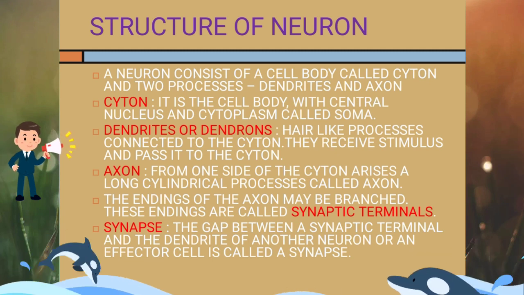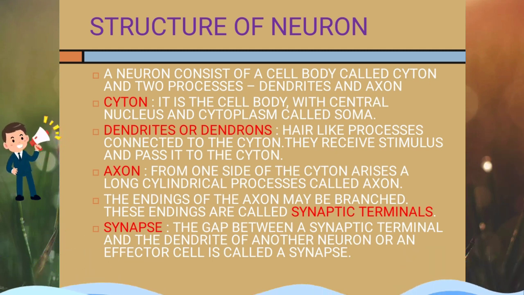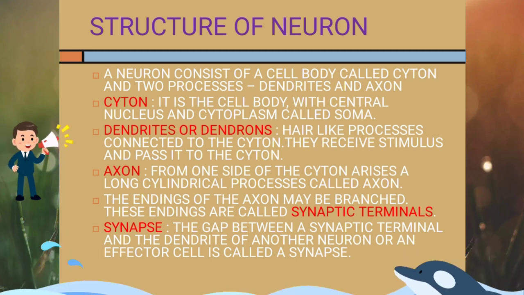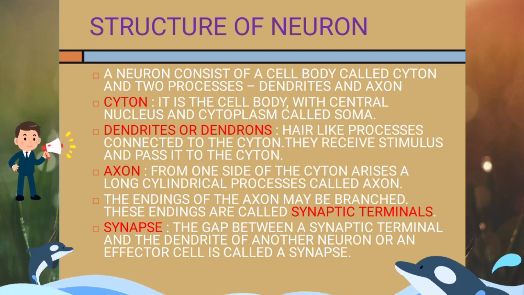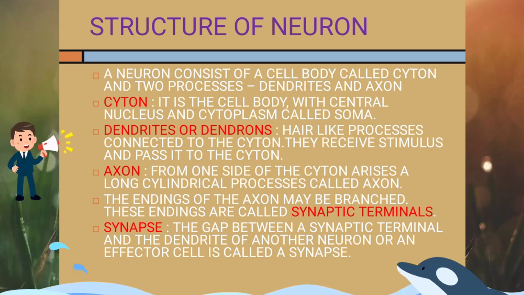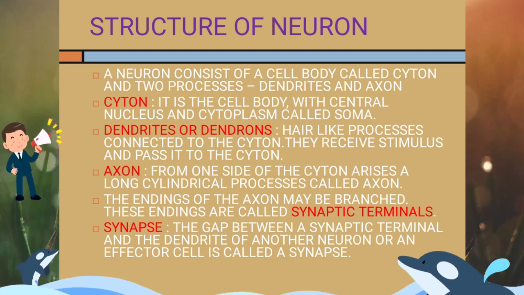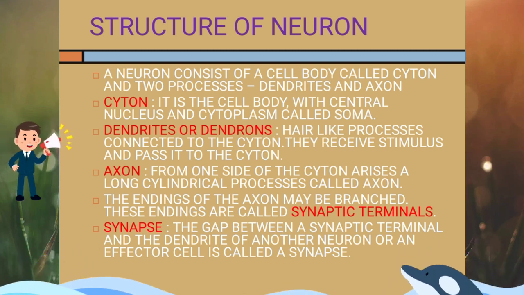Axon. From one side of the cytone arises a long cylindrical process. This is called axon. The endings of the axon may be branched. These branchings are called synaptic terminals. Next is synapse. The gap between a synaptic terminal and the dendrite of another neuron or an effector cell is called the synapse.